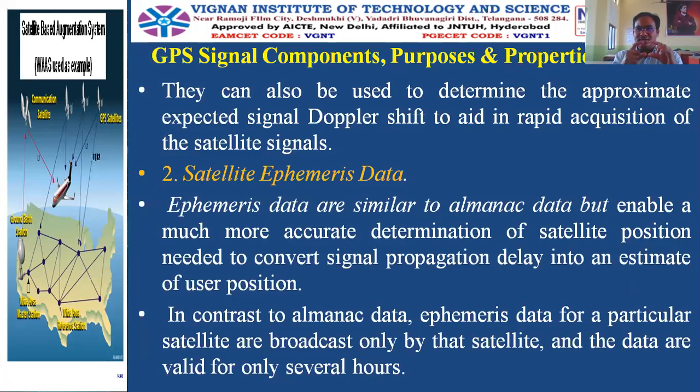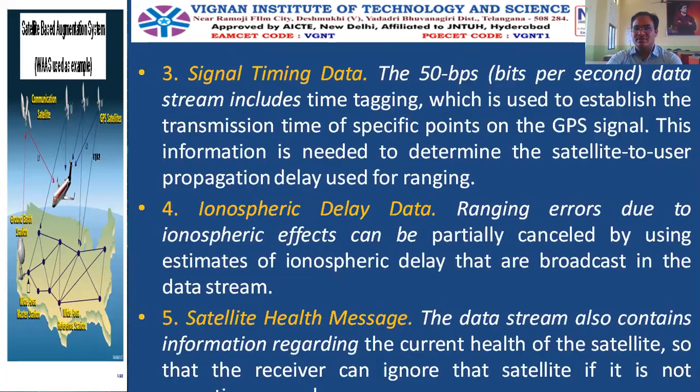So we are calculating the delay, but how this delay is proportionate to calculating the user position, that information is present in the ephemeris data. For a particular satellite, it is broadcast by the satellite and the data are valid only for several hours. This is very, very important. The ephemeris data is valid for only several hours because it may change as the satellites are moving around the earth. But almanac data is fixed. It will stay for a longer time.